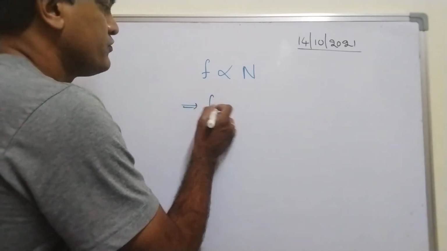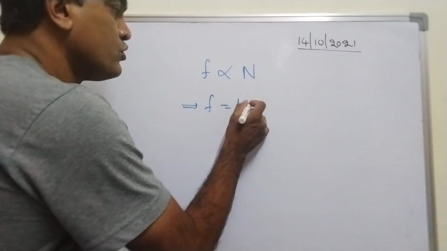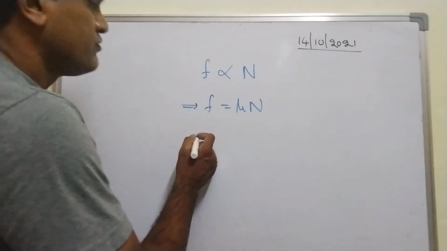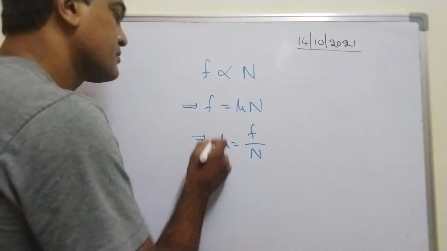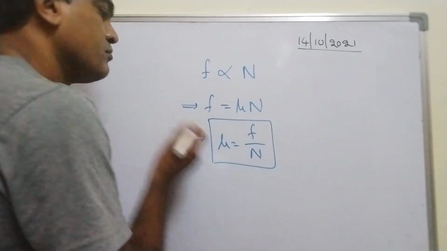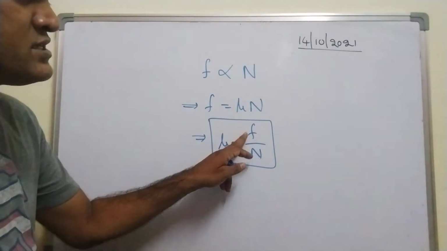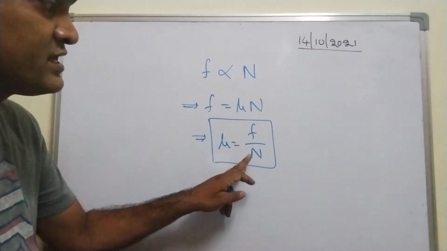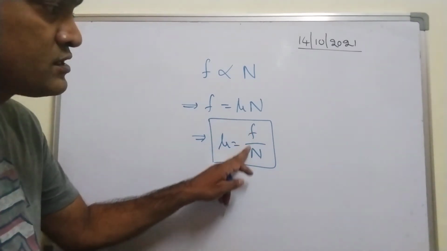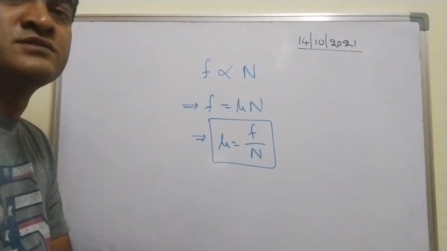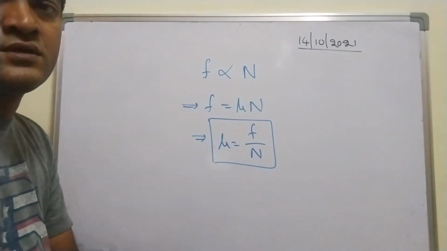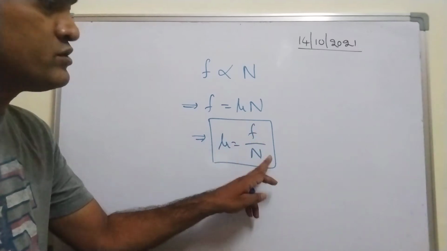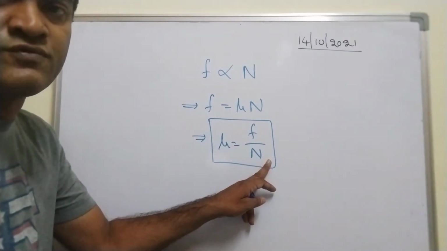From this, frictional force is equal to mu into N. From this I can write mu is equal to F upon N. What is this F? F is frictional force and N is normal force. Both are similar physical quantities. This is a force, this is a force. Force by force. The unit of force is Newton, and the unit of this normal force is also Newton.